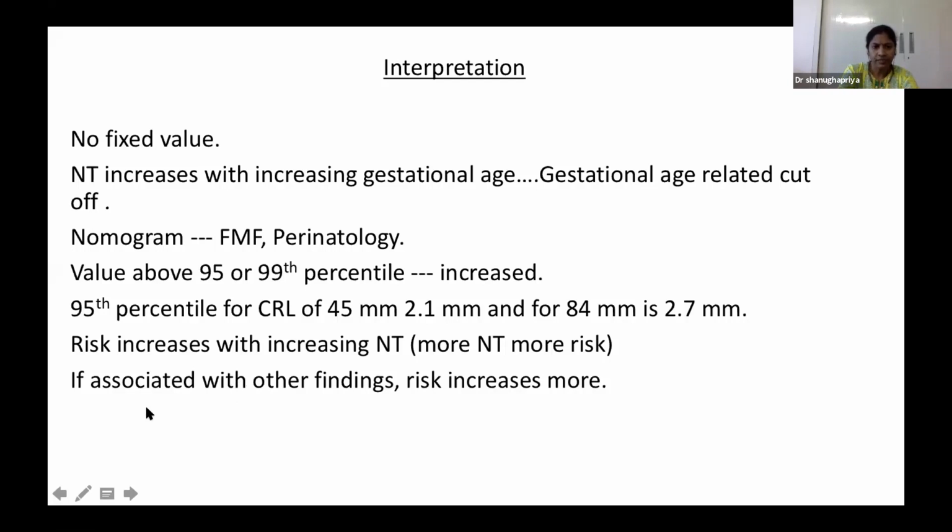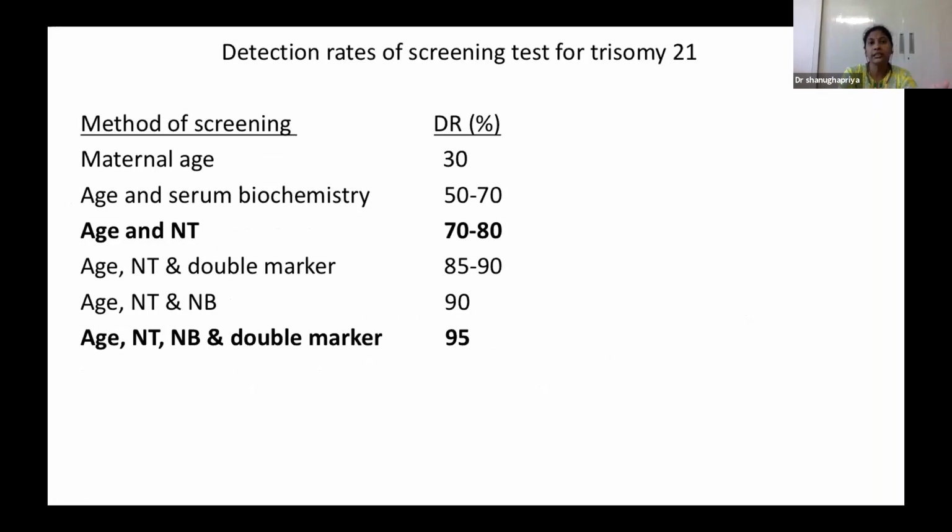So if it is associated with other findings like nasal bone hypoplasia or any ductus venosus abnormality, the risk is increased. So this slide shows the detection rate of the different screening tests. If we take NT and maternal age alone, the detection rate is 70 to 80%. But if we combine age, NT, nasal bone, and do a marker, the detection rate is 95%.